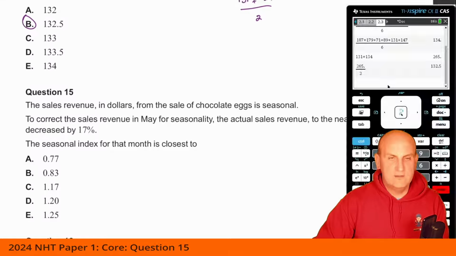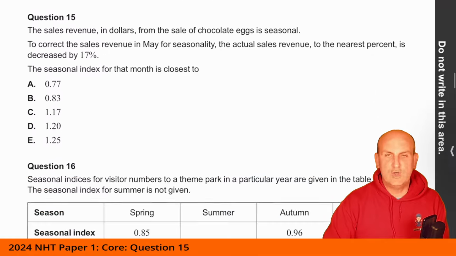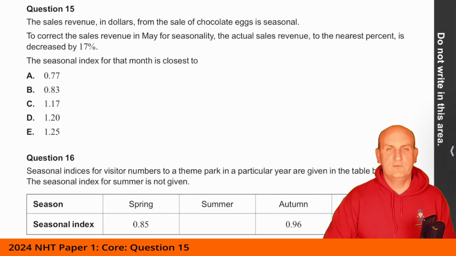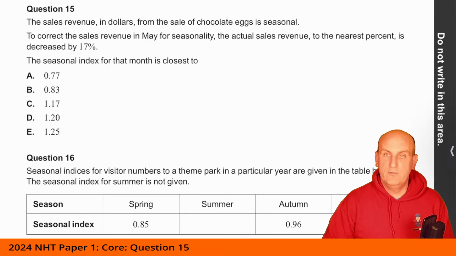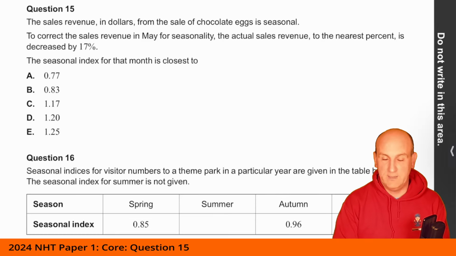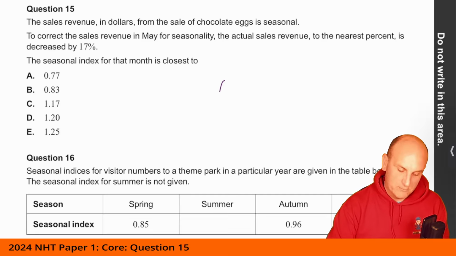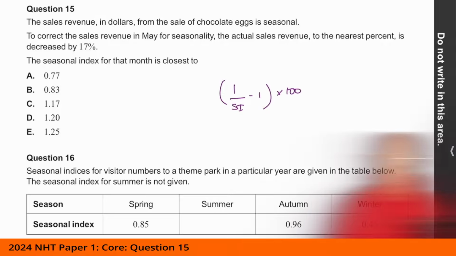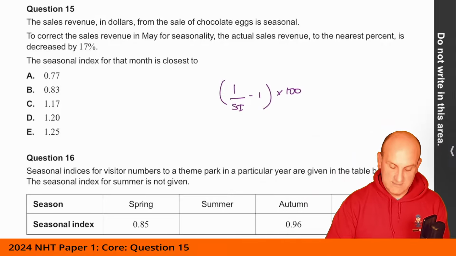All right, the sales revenue in dollars from the sale of chocolate eggs is seasonal. To correct the sales revenue it made for seasonality. Again, when I see correct for seasonality, I know that there's one formula. Now, if you have signed up to Maffs Guru, you've probably got the downloadable summary book for general maths, and in there will be this formula. It's probably one of the most important formulas ever. It's 1 divided by the seasonal index, minus 1, and I'm going to times that by 100. It's decreased by 70%.